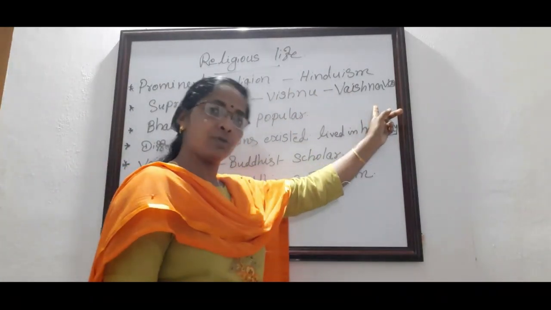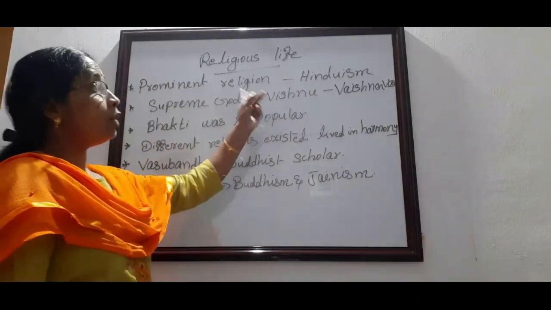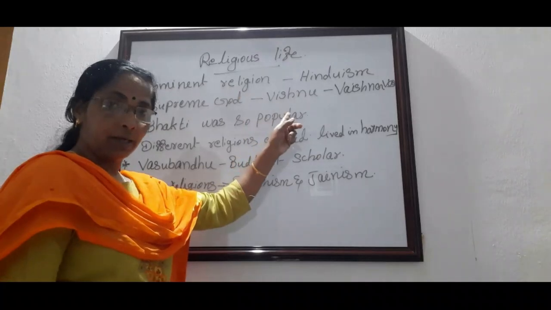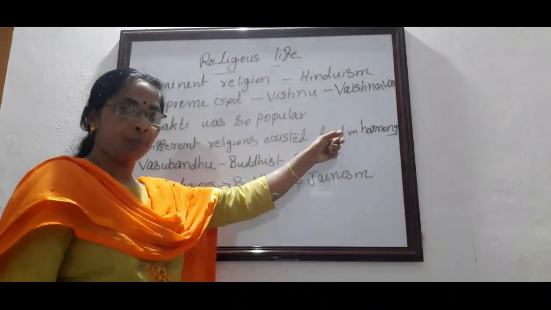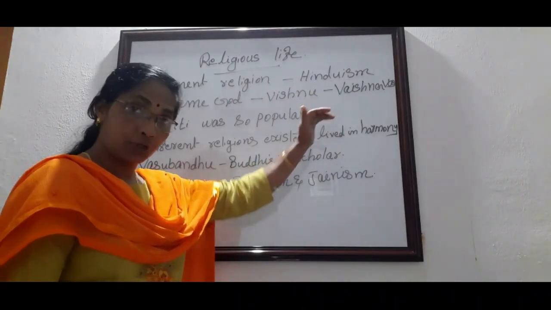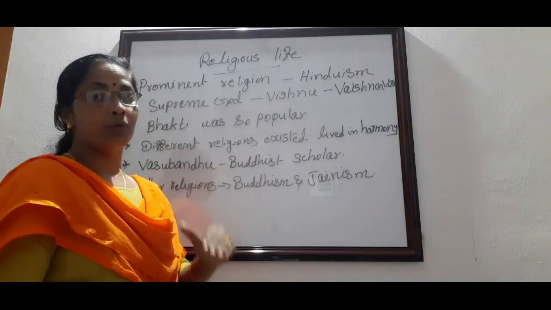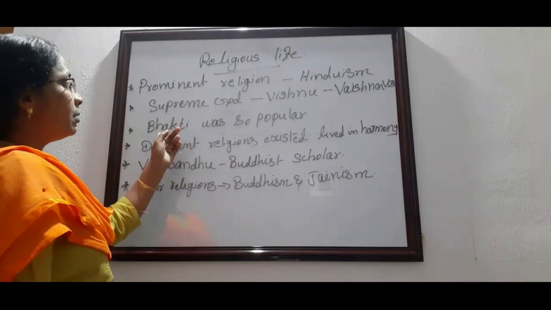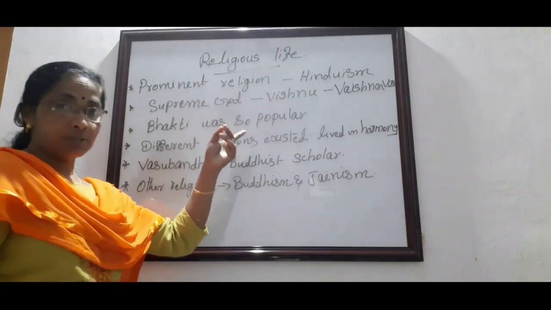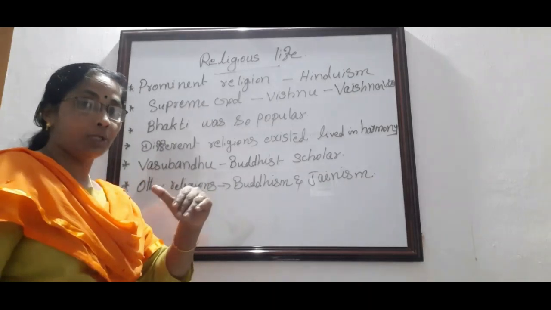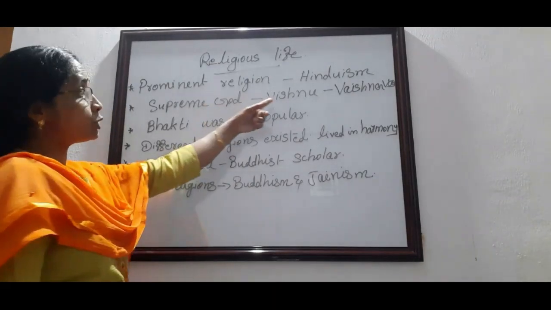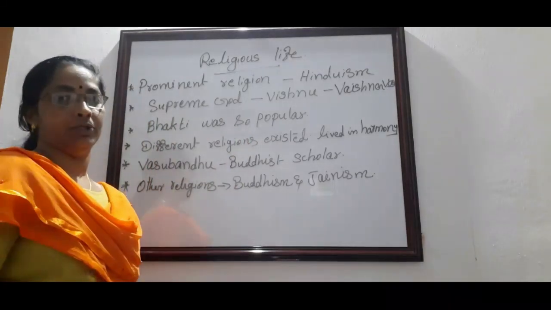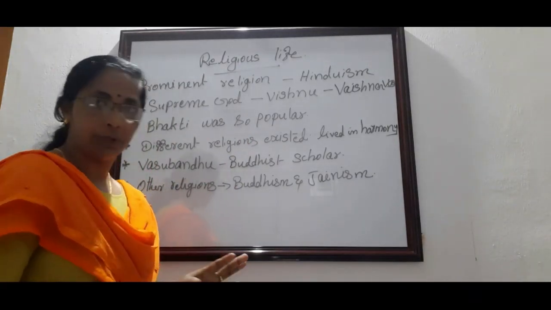Okay, who were known as the Vaishnavas? Those who considered Lord Vishnu as the supreme god, and he was considered the creator of this universe. Those followers of Hinduism were called the Vaishnavas. So the Vaishnavas means those who followed the Hindu religion and considered Vishnu the supreme god and the creator of the world or universe. Those members are known as the Vaishnavas.